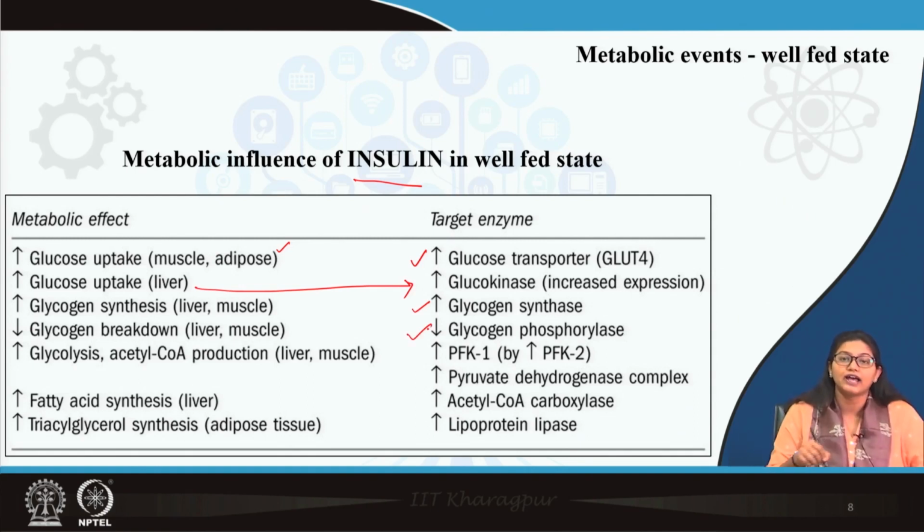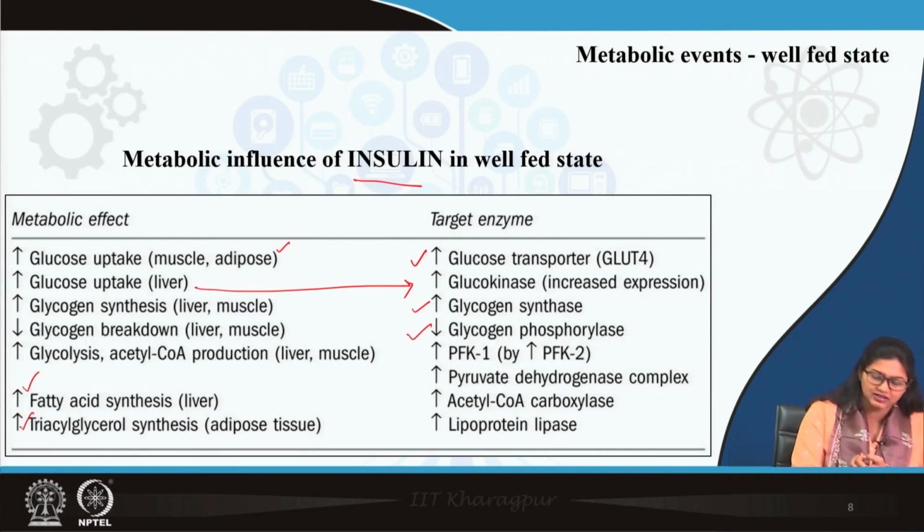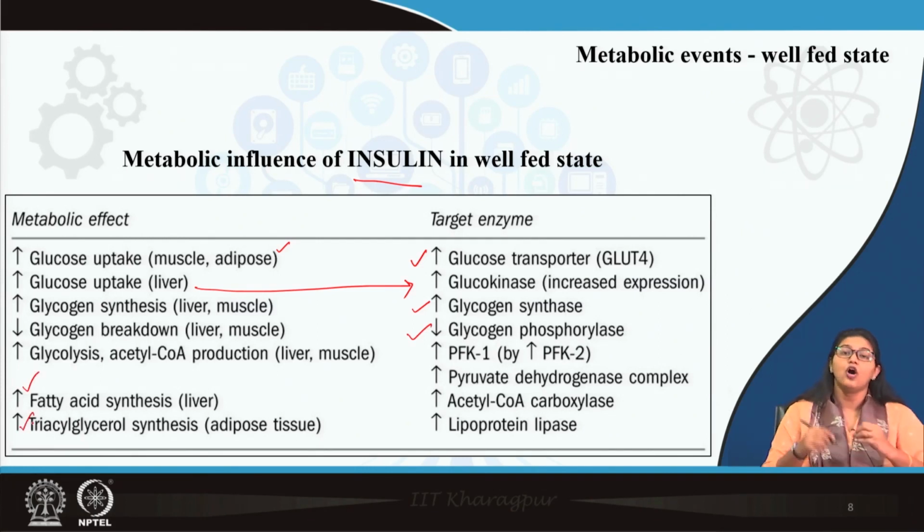Then phosphofructokinase 1 and 2 both are enhanced, pyruvate dehydrogenase complex enhanced, acetyl coenzyme A carboxylase enhanced. So, basically biosynthesis of different molecules, like fatty acid synthesis, triacylglycerol synthesis, or cholesterol synthesis as well, are all enhanced by insulin. So, this is the time when you go through the regulation of how insulin regulates these enzyme activities.